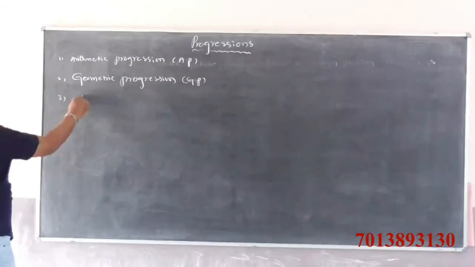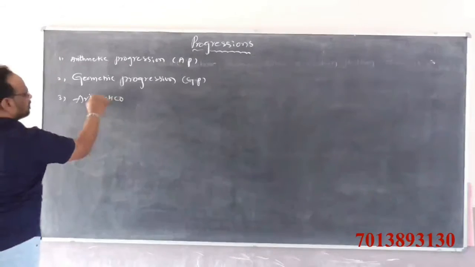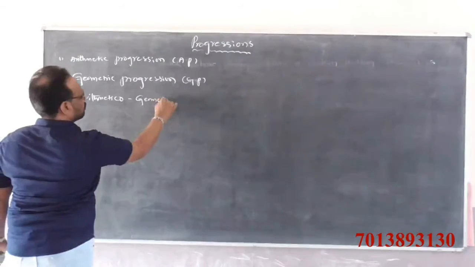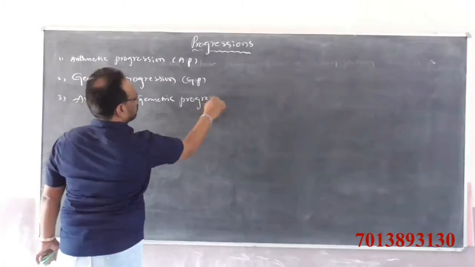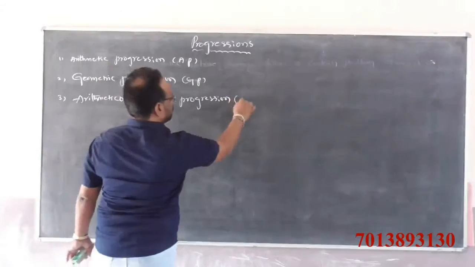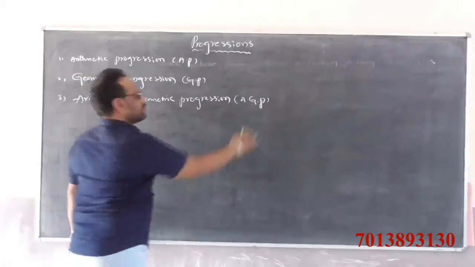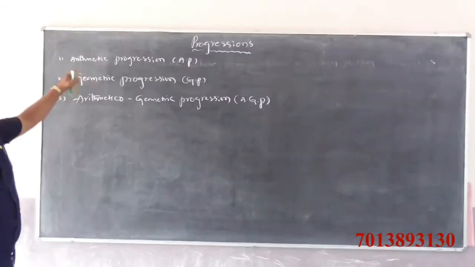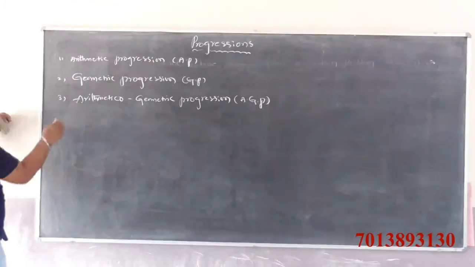Third one is arithmetico-geometric progression, that is AGP, simply denoted by AGP. Progressions are mainly 5 types: arithmetic progression, geometric progression and arithmetico-geometric progression.